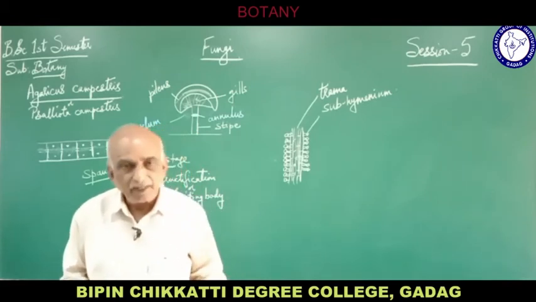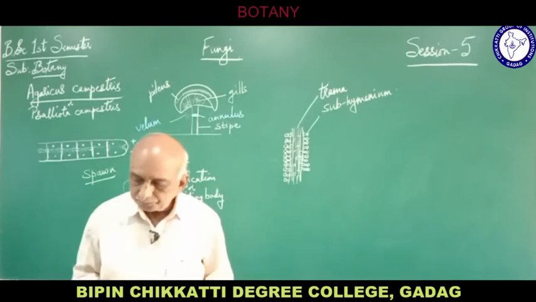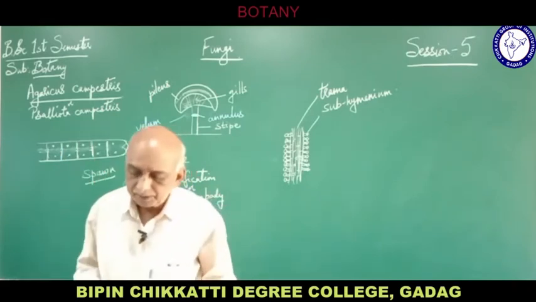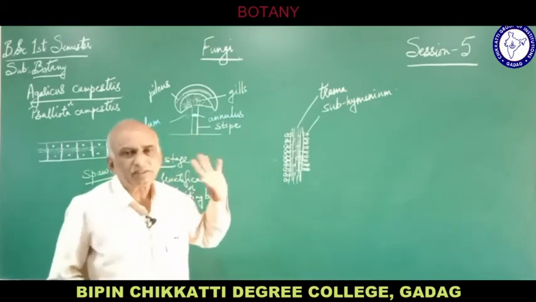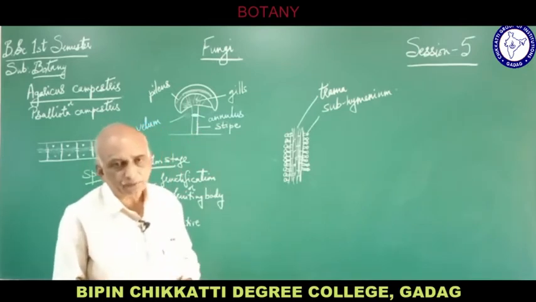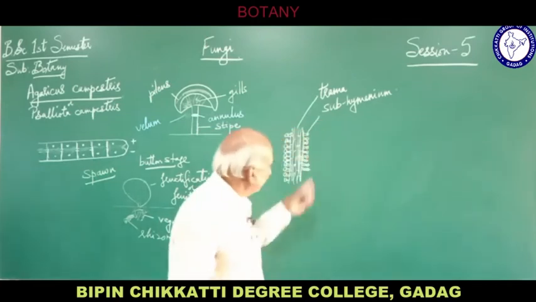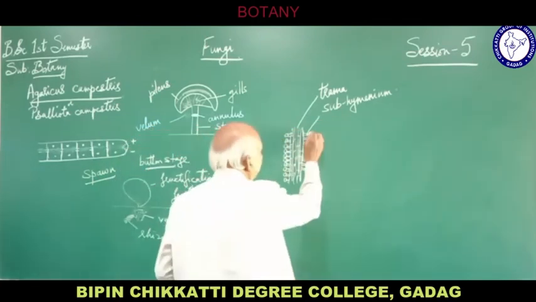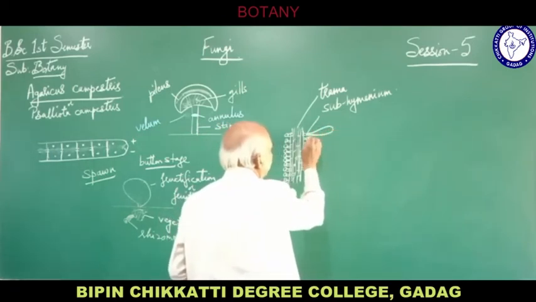Now these hyphae from the trama give rise to a structure called the subhymenium. The subhymenium consists of small round shaped cells. A layer of small round shaped cells is formed on the outer side of each gill, and that layer forms the subhymenium. From this subhymenium, the hymenium layer originates.